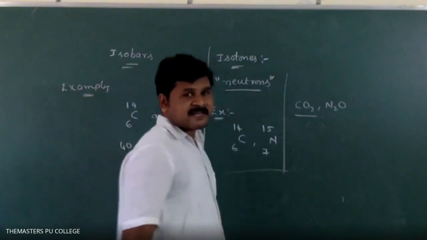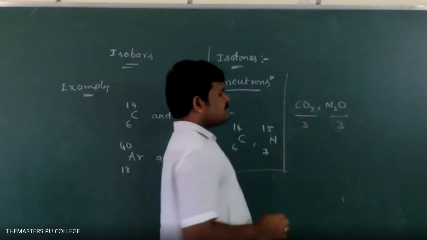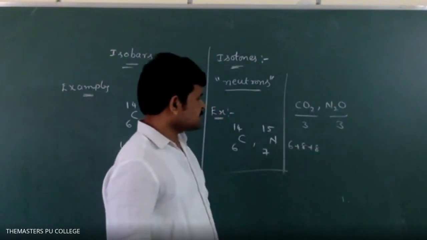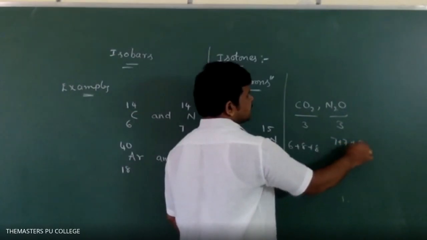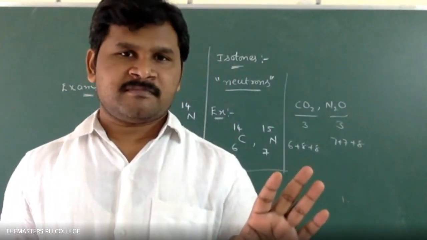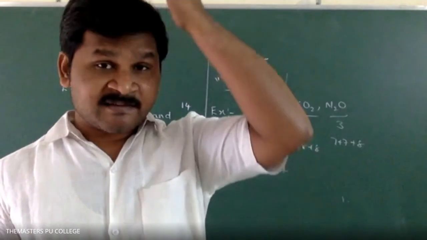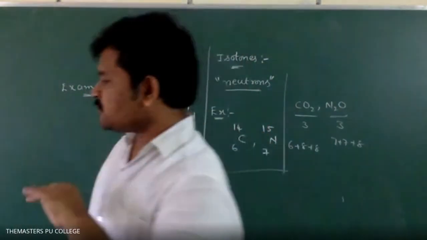Here the total number of atoms is 3. In CO2, electrons are 6 plus 8 plus 8, that is 22. In N2O, 7 plus 7 plus 8, also 22. So isosters are molecules which have the same atomicity and the same number of electrons.